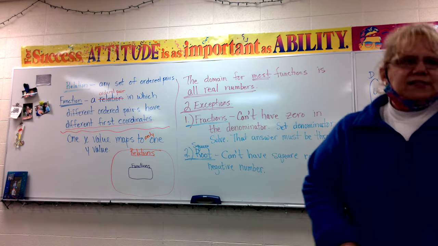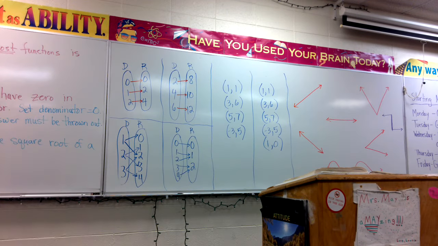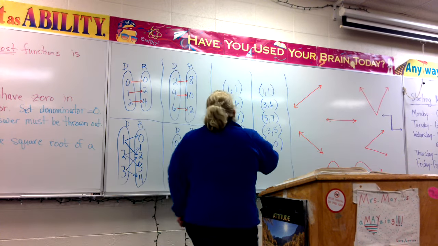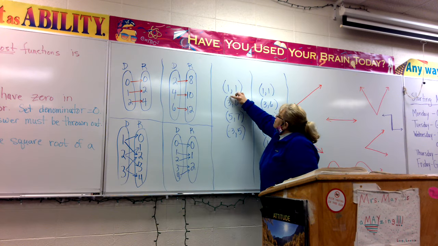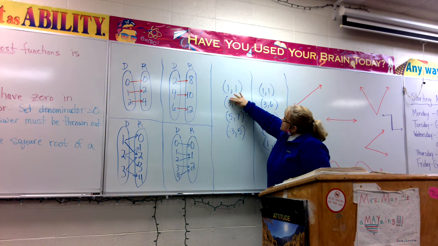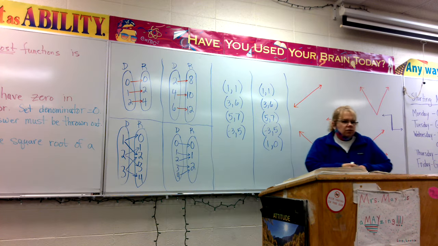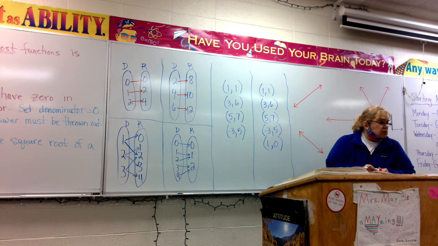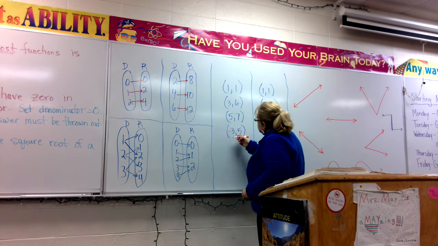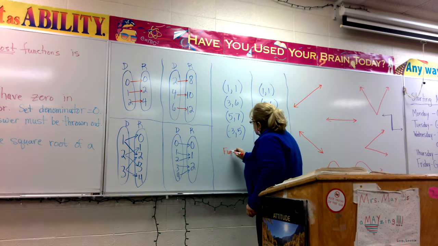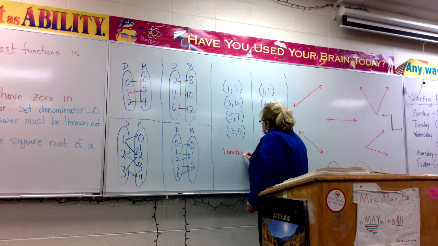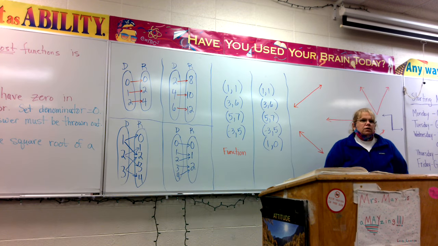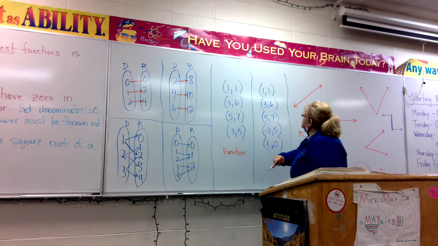They have different first coordinates. Do these have different first coordinates? Yeah. They all have different first coordinates, correct? Yes. So you don't even need to worry. If they have different first coordinates, this is called a function. They're all relations, but if they have different first coordinates, it's a function.